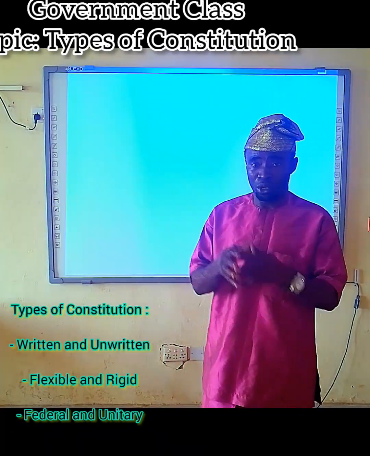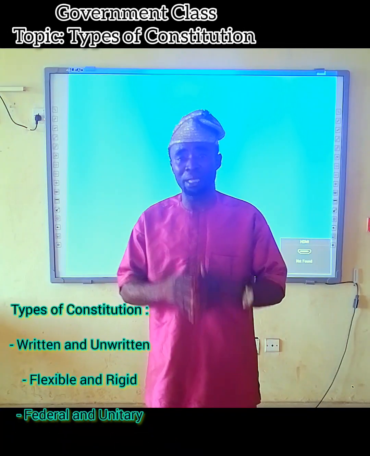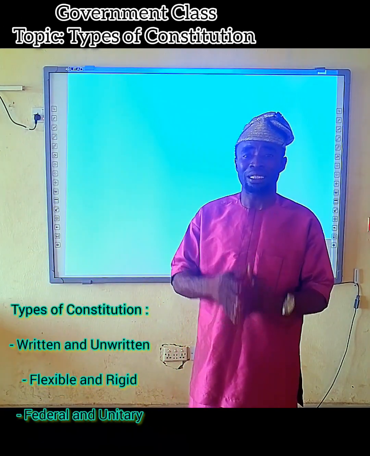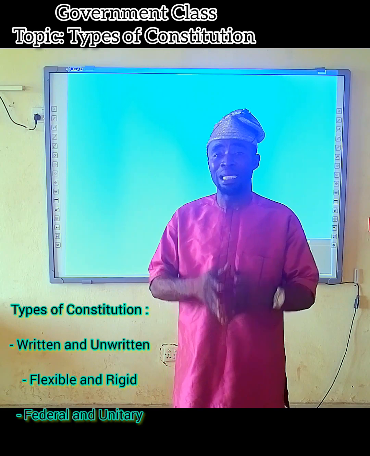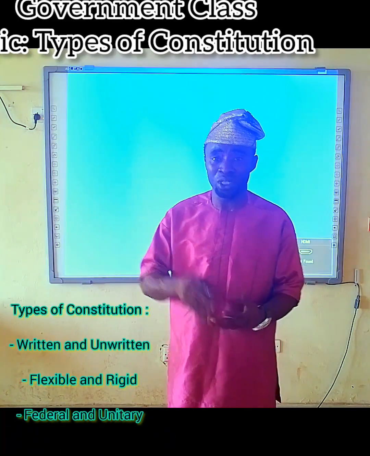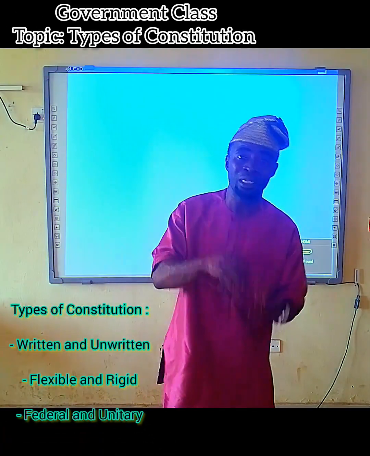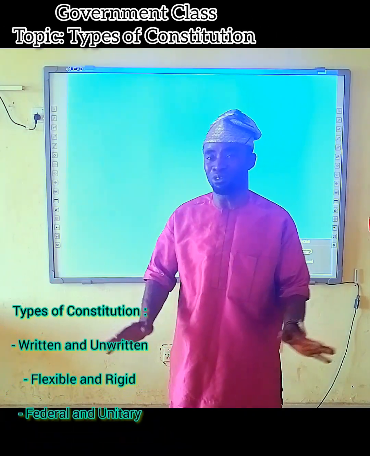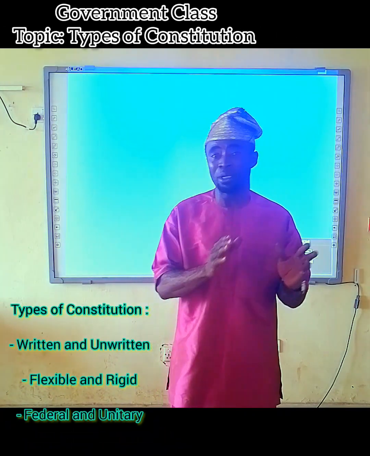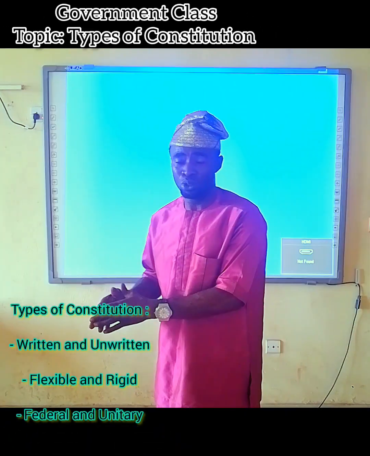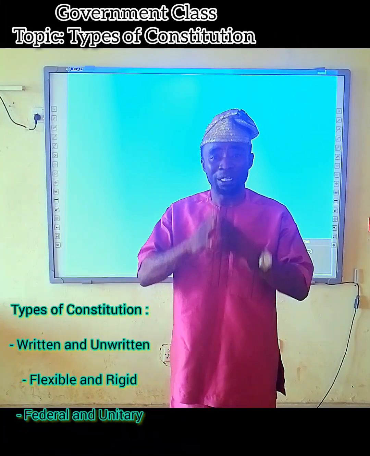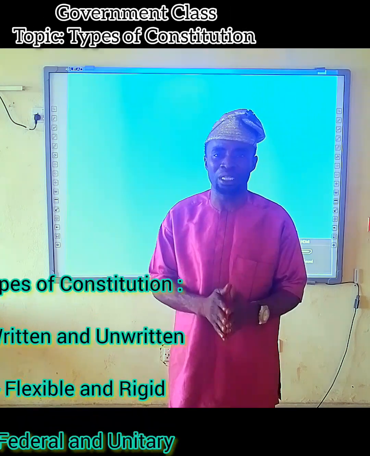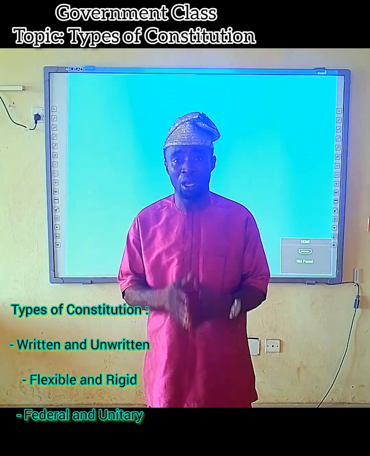Now, unitary constitution. This is the type of constitution that allows all the governmental power that exists in the country to be concentrated only in the hand of the central government. The power can be delegated to sub-states, but basically the governmental power is concentrated in the hand of the central authority.